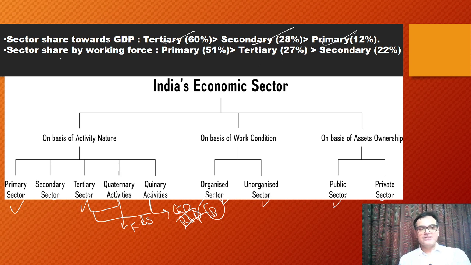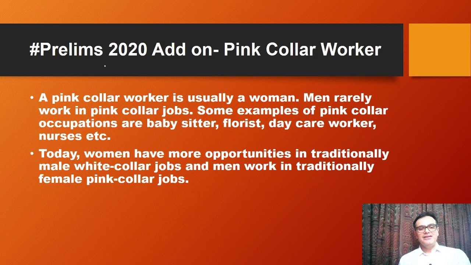Then sectors by share of working force. This is what we call as occupational structure of the economy. So primary has the most people, then followed by tertiary, then followed by secondary. These particular figures you might have studied differently, so they keep changing from time to time. Don't worry, just remember the order. You need not remember the percentage. Okay. Now, some add-ons for the prelims 2020 that have been appearing in current affairs for this particular section.